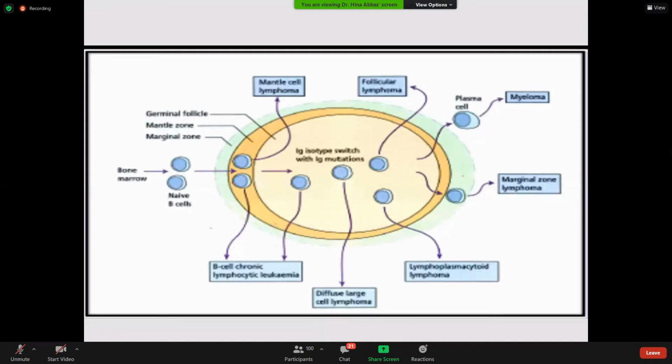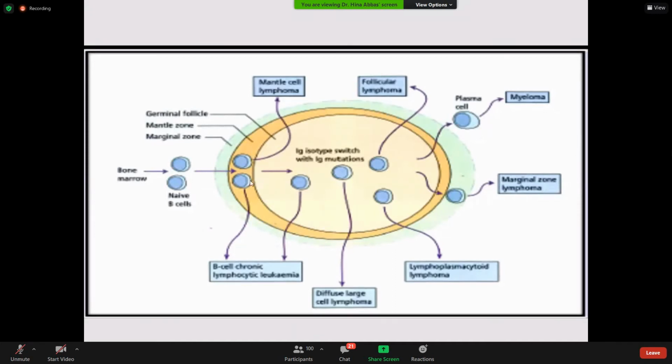The cell has passed some days or some time in this mantle zone. So if the cells acquire the neoplastic potential late after entering into the mantle zone, this will be a mantle cell lymphoma.